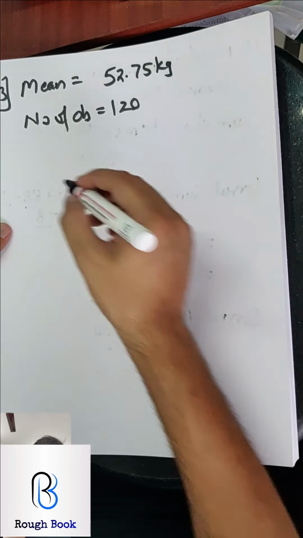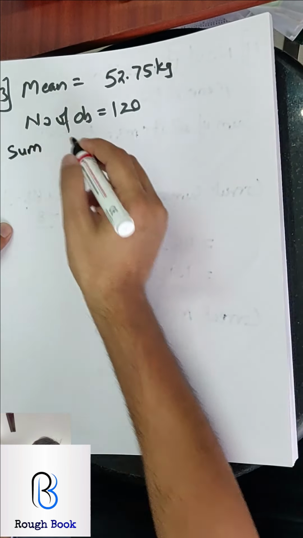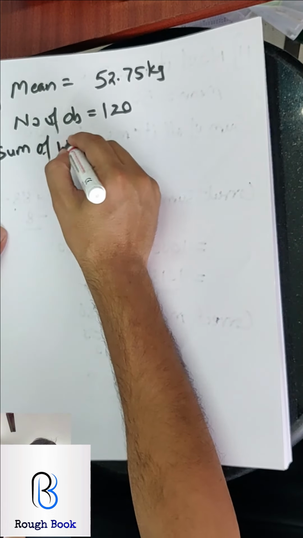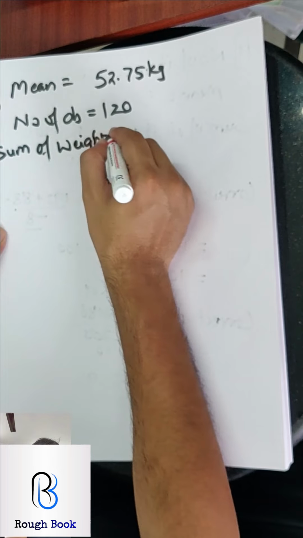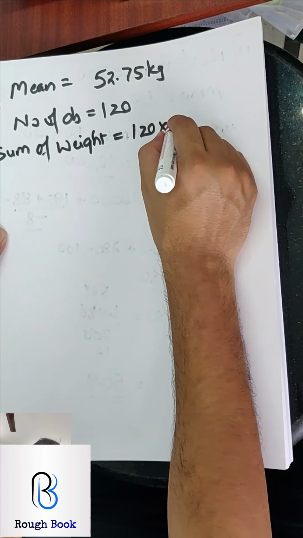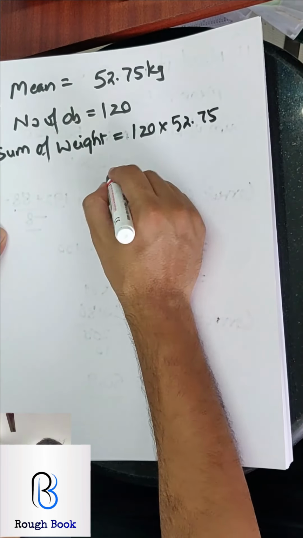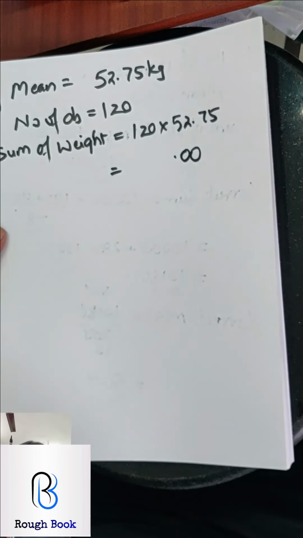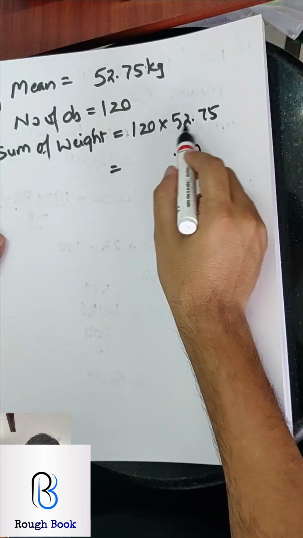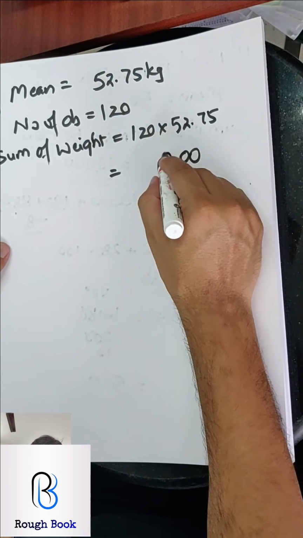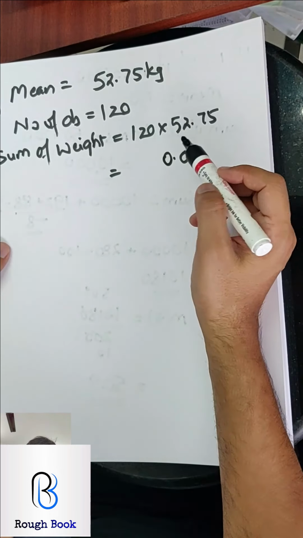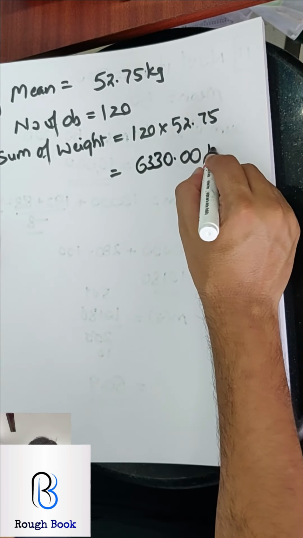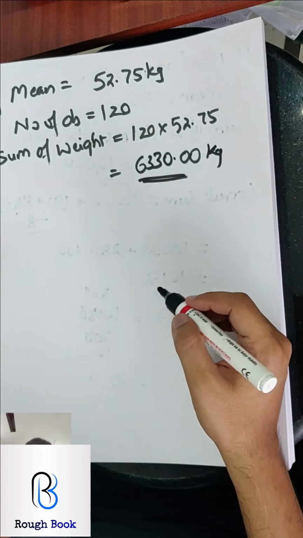Exactly, I will get the sum of the weight of all the students. So 120 into 52.75. Let's calculate: 10, 12 5s are 60, another 0 and 2 decimals, correct? So 6, 12 7s are 84 plus 6, 90, 12 2s are 24 plus 9, 33, 633. So total kgs are 6330.